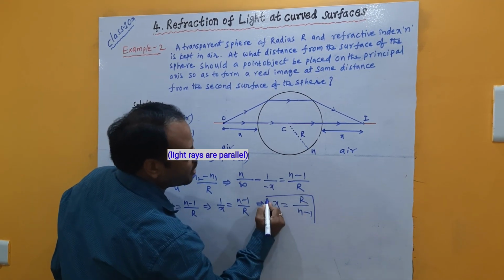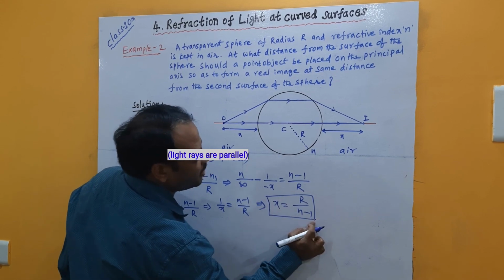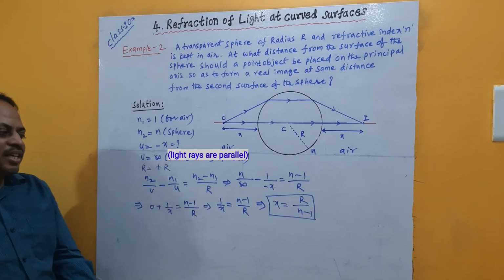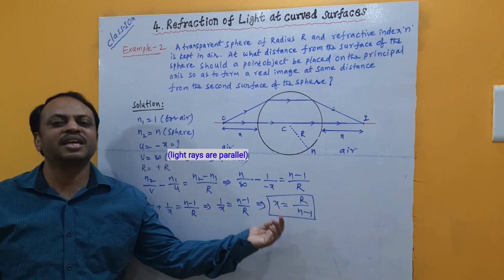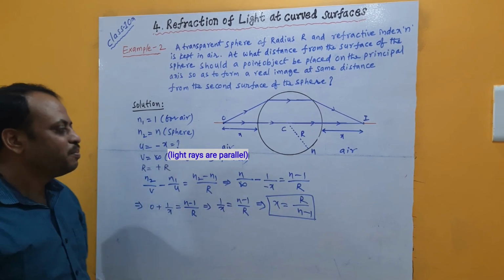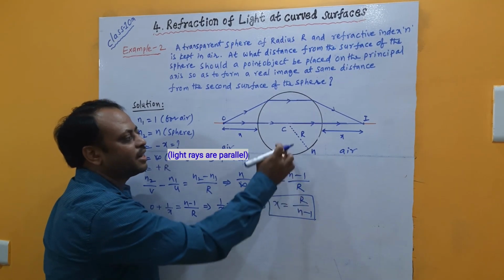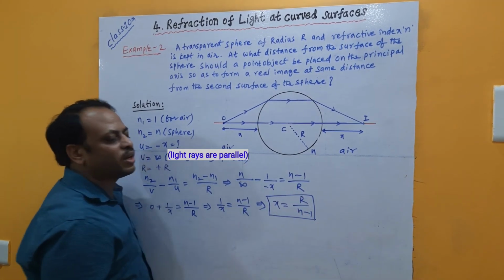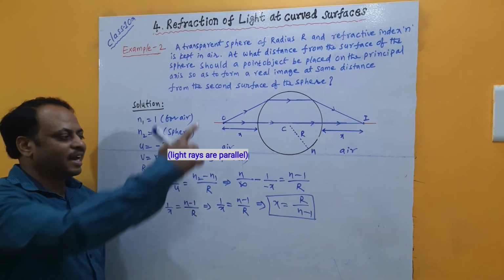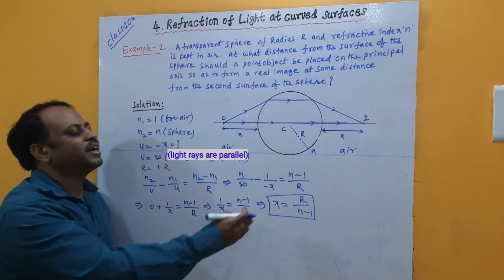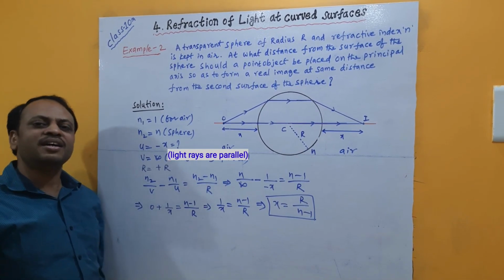So this is the distance where the object is to be placed, for which the image distance is the same as that of the object. The object is to be placed at a distance x, given by r, the radius of curvature, by n minus 1, where n is the refractive index of the glass sphere. So this will give you the answer.